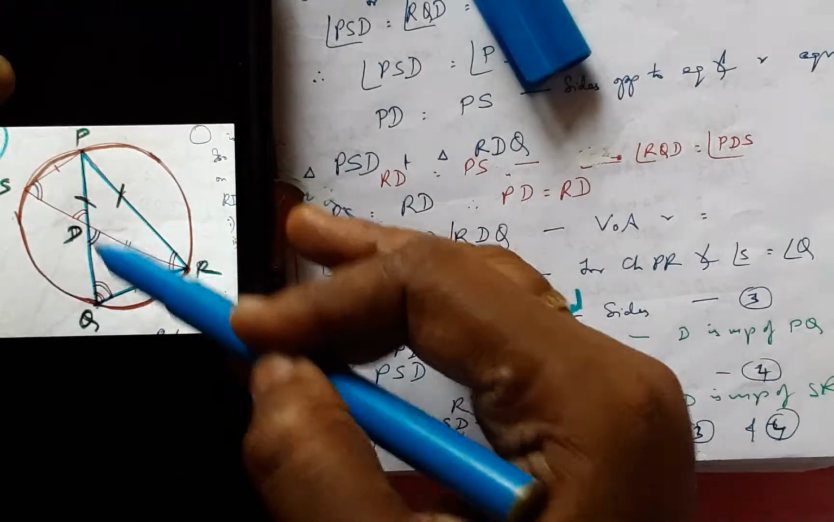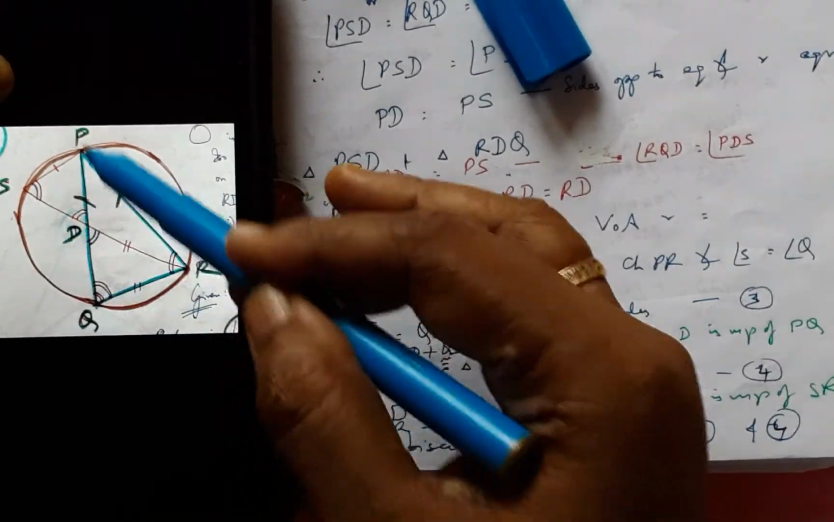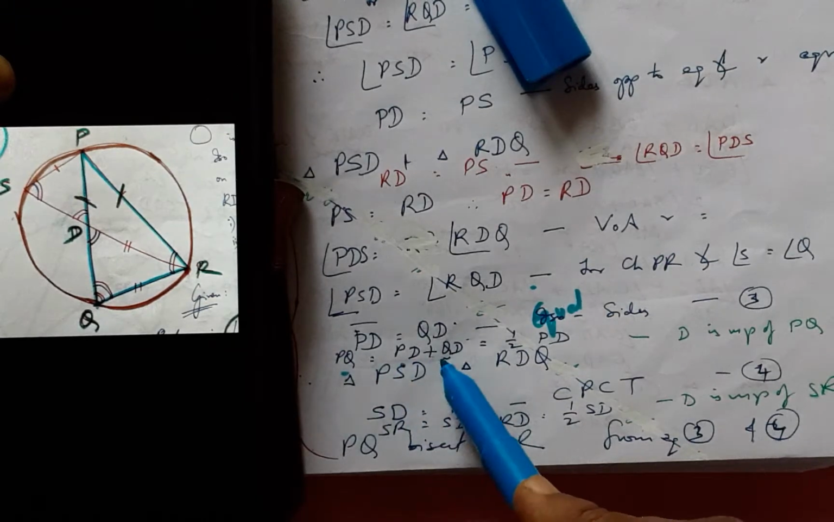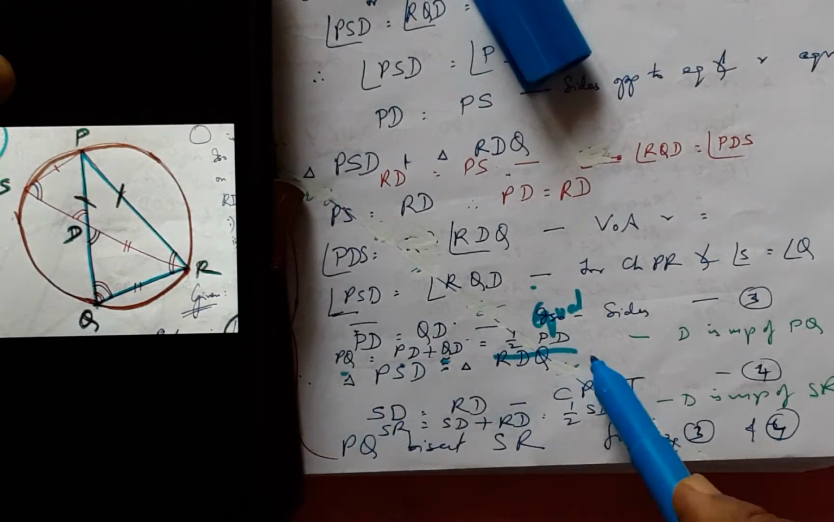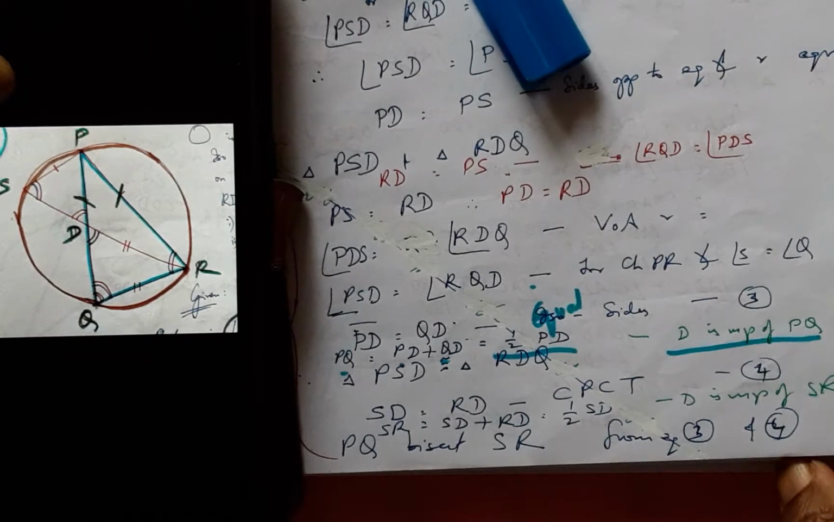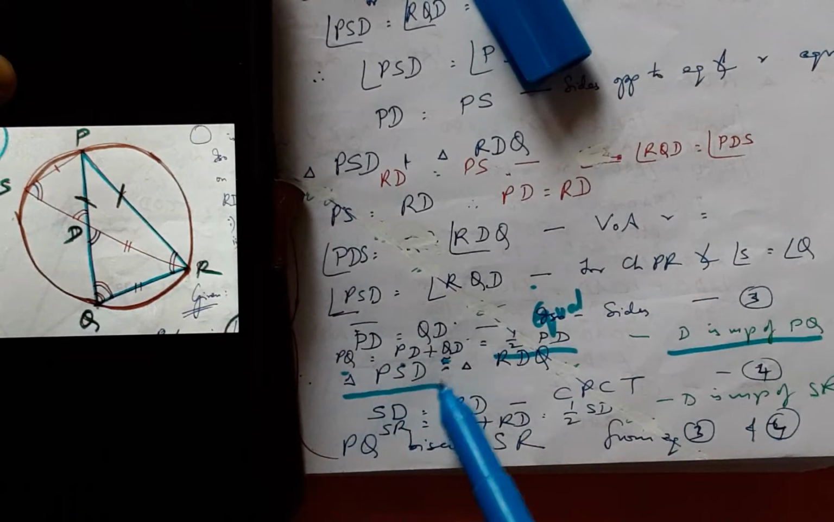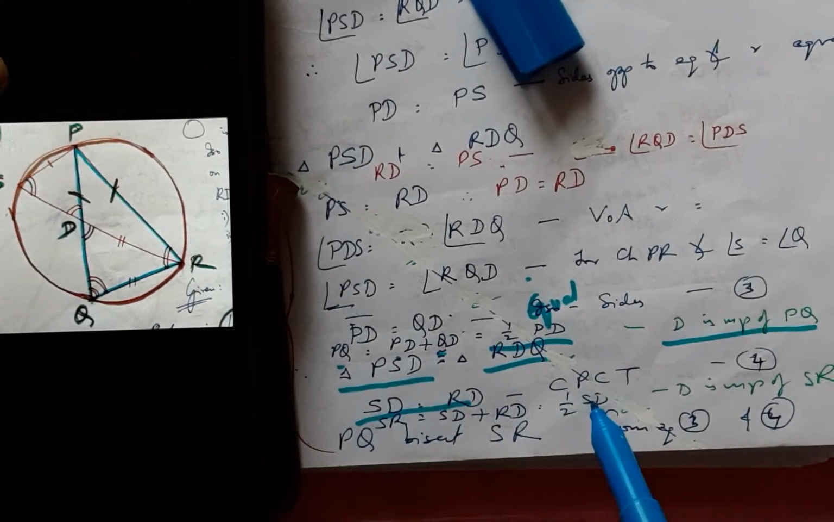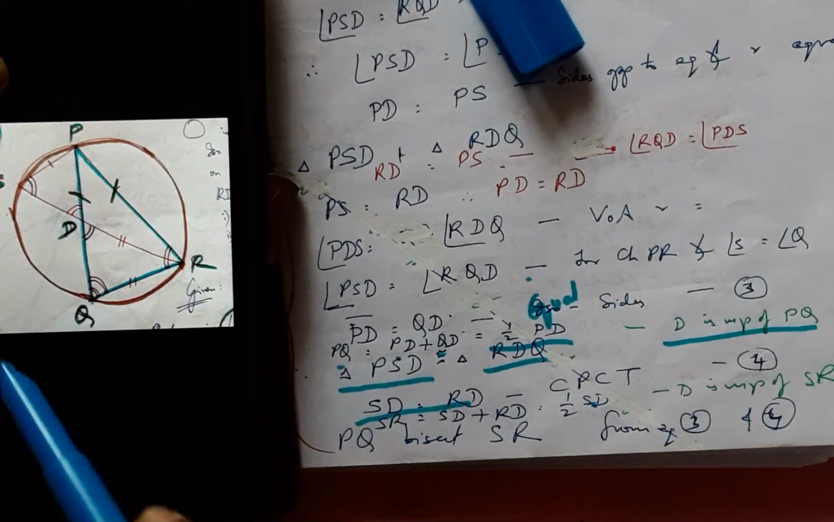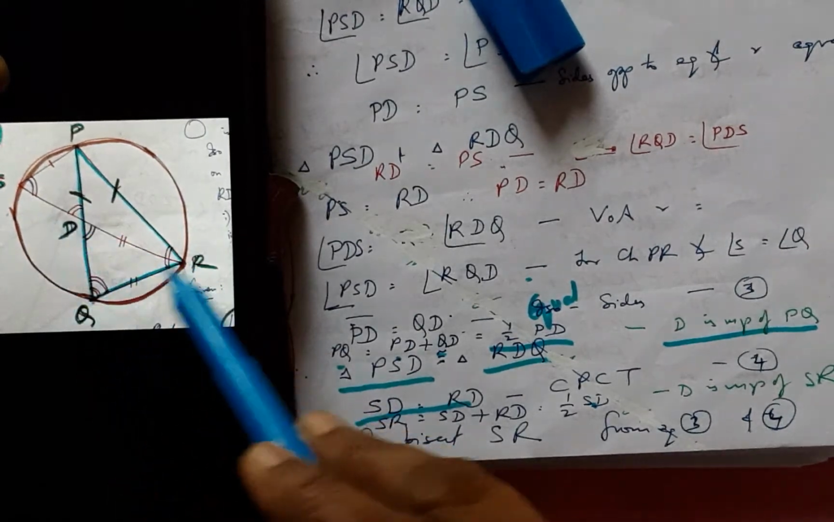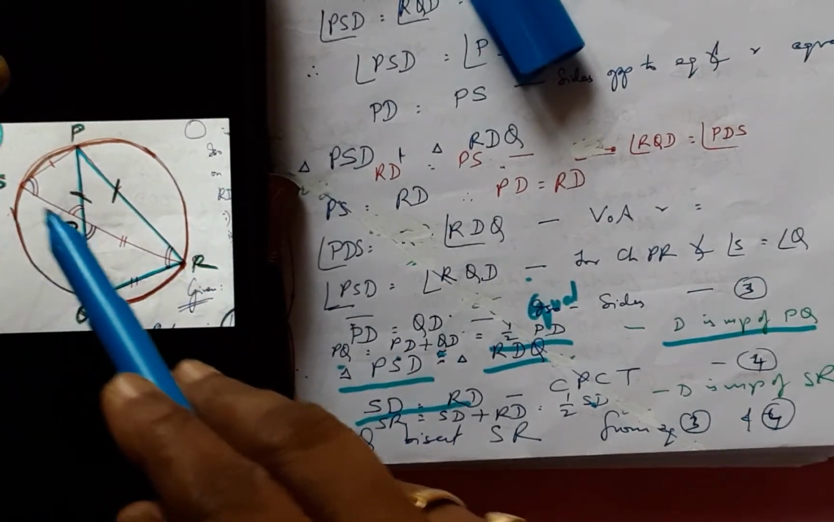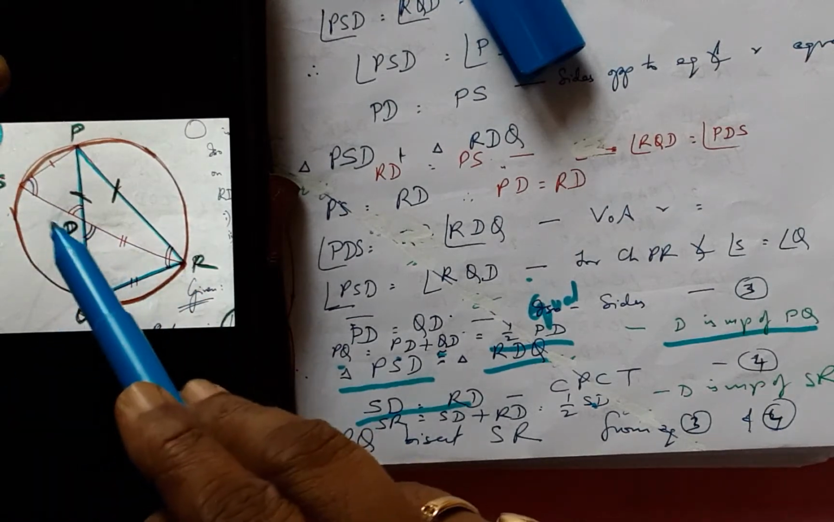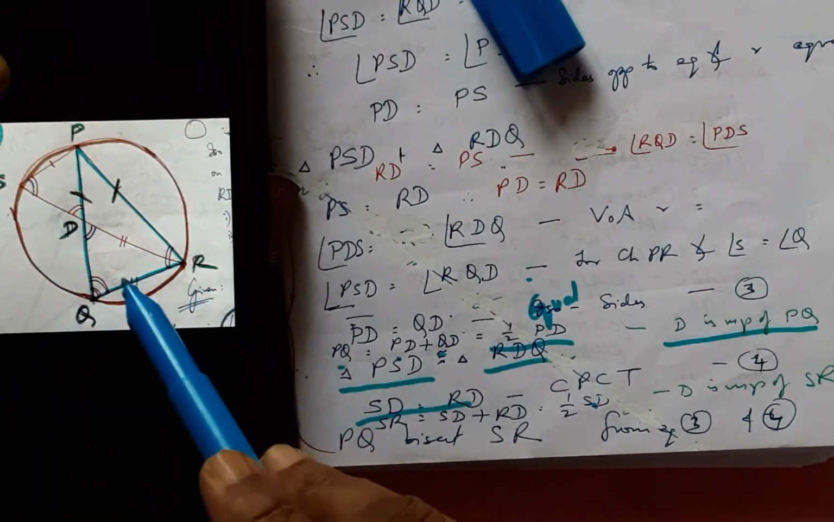And when these two are equal, it means D is the midpoint of this line, and therefore PQ is PD plus QD, which is twice PD, hence D is the midpoint, hence proved. Similarly, for this triangle and this triangle, congruence has been achieved, and SD equals RD by CPCT. Between these two triangles, once the congruence has been achieved, we can comfortably say that this side is equal to this side also, and therefore D is bisecting SR also.